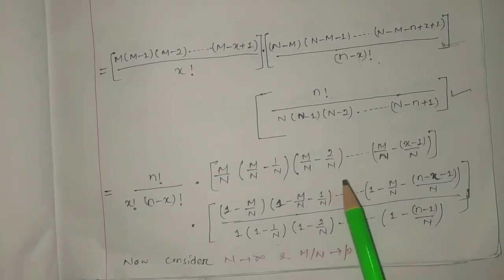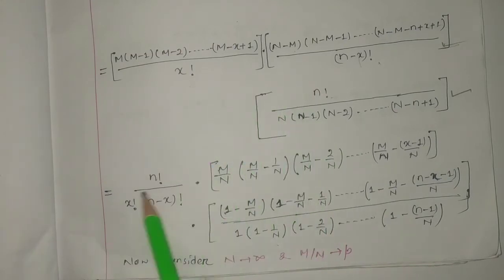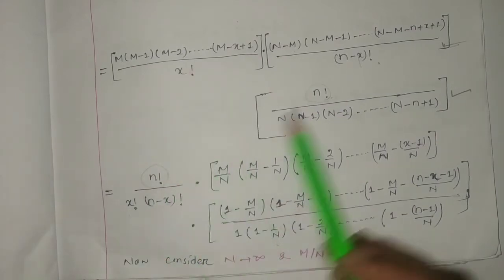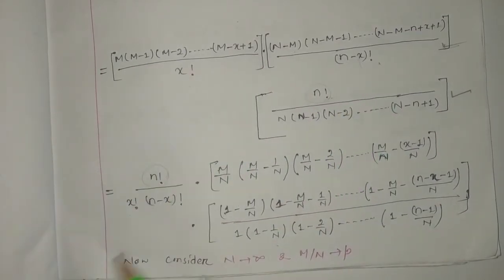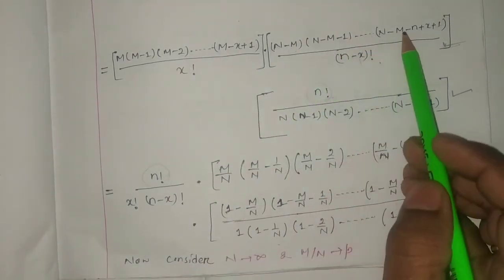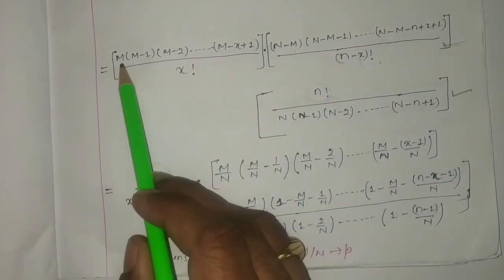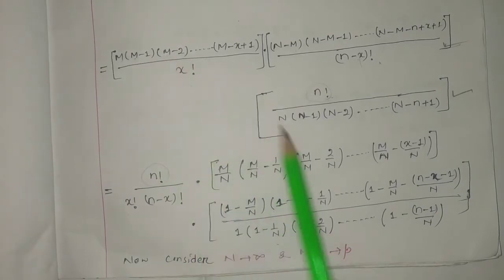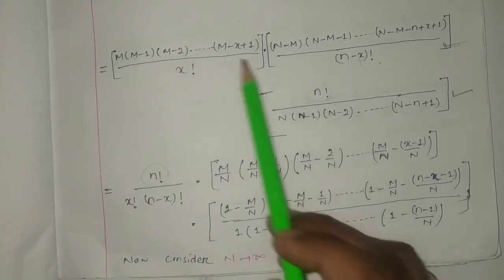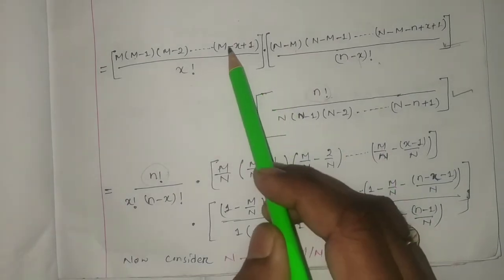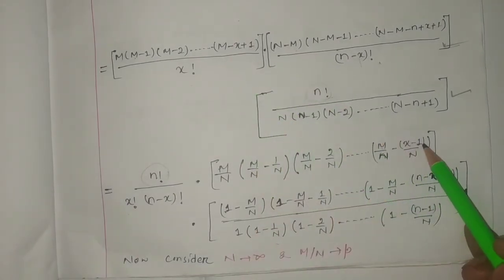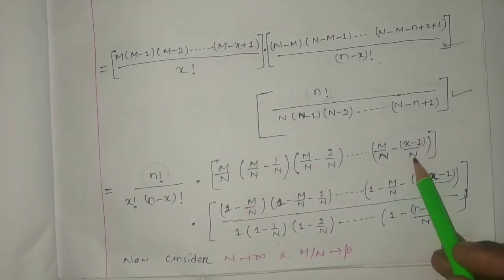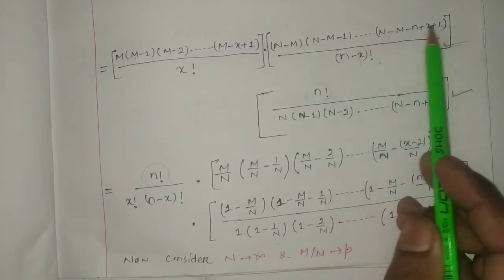Before that I have taken this side outside, that means separately I have written. See, n factorial I have written, then x factorial is there, n minus x factorial I have taken separately, then the other terms divided by capital N. Say here m is there, m by N, here m minus 1 by N, here m minus 2 by N, and so on, up to m minus x plus 1 by N. Here I have taken minus common, so it will be x minus 1 by N. Likewise here I divided N into each term.